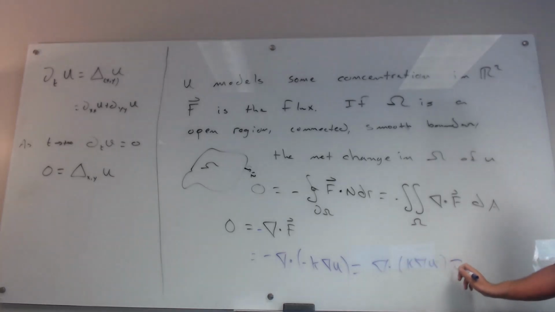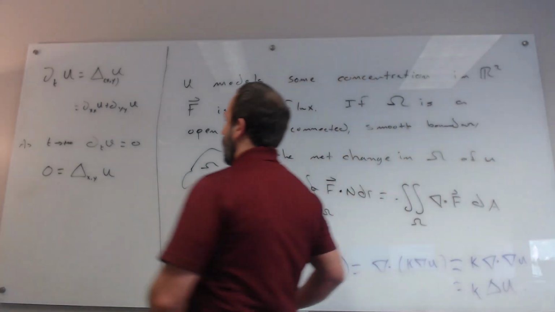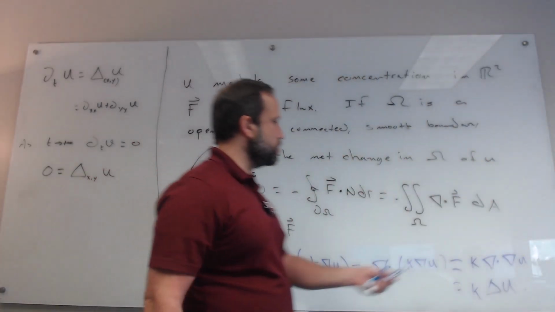Okay, if k is constant, then we can write this as k times the gradient vector dotted with the gradient of u, but this is just the Laplacian. This is k times the Laplacian of u. And then again, this is all equal to 0, so it just says the Laplacian of u is equal to 0. Okay, and so we get this equation here, but notice this is only in the space variables.